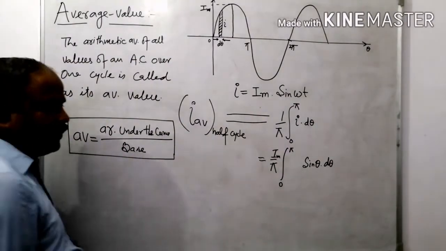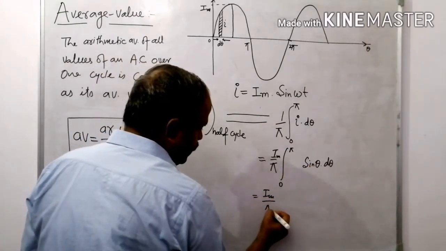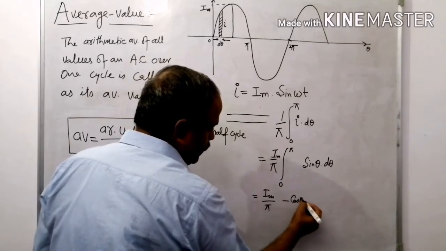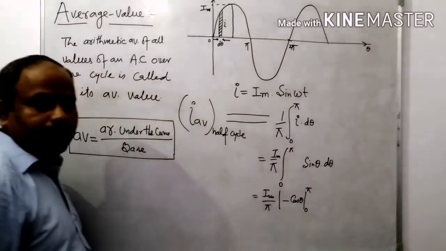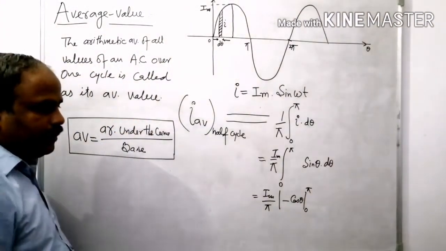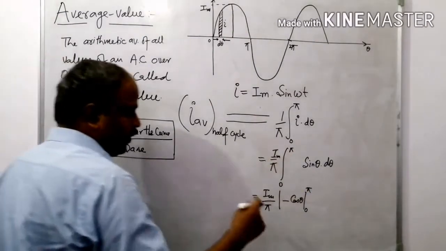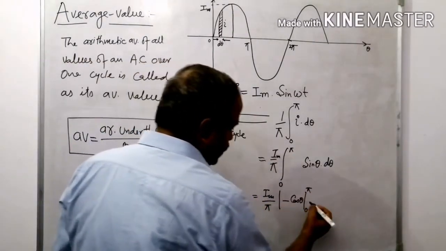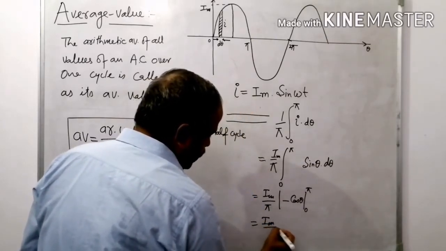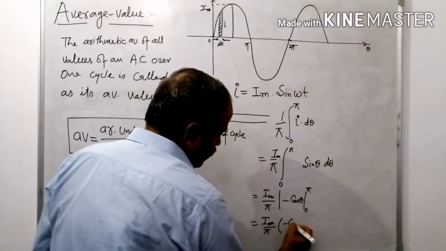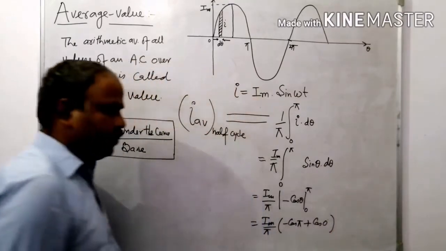into d theta. What is the integration of sine theta? It is minus cos theta, right? Having limit 0 to pi. 0 to pi is the limit, and integration of sine theta is minus cos theta. I am going to put the value of upper limit and lower limit. It becomes I maximum upon pi, minus cos pi minus minus plus cos 0, right?